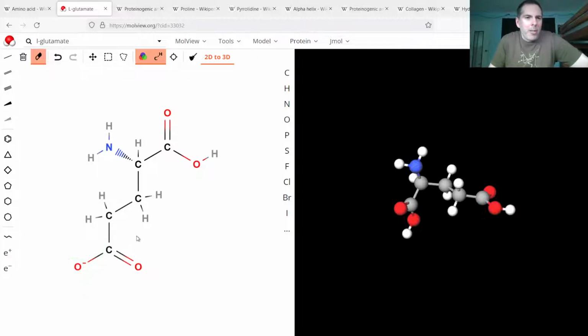So the first thing that would happen is this would be removed, and then this carbon would have a double bond formed with that first nitrogen. And then that bond would end up being converted into a single bond.